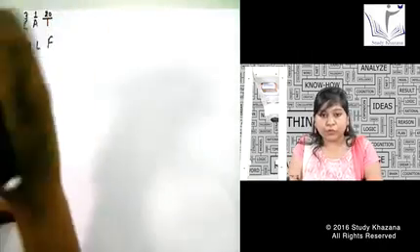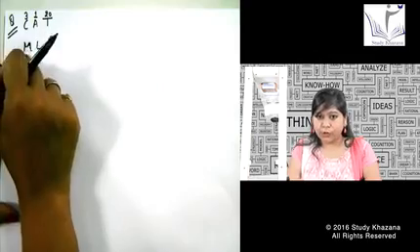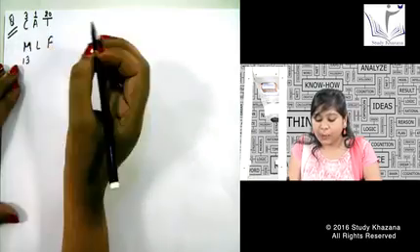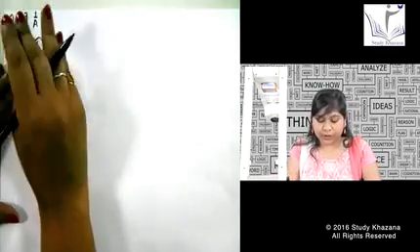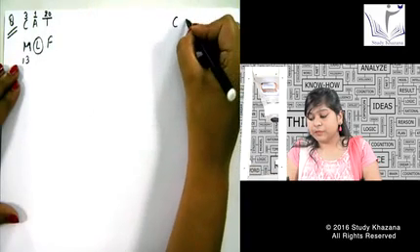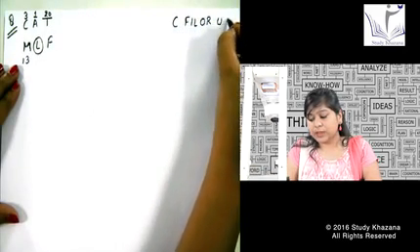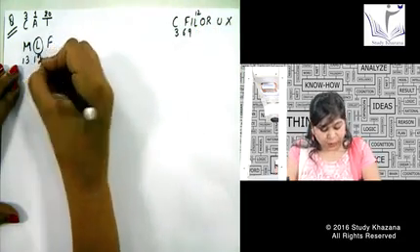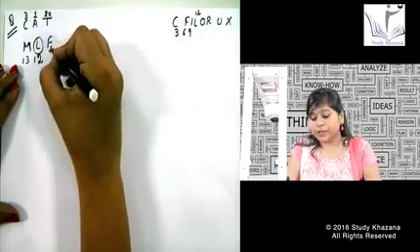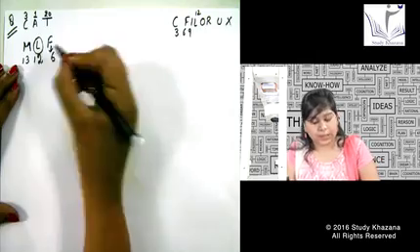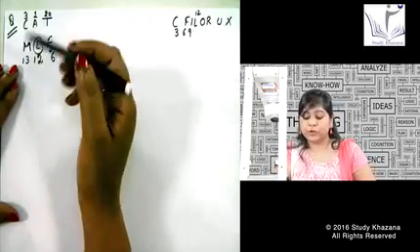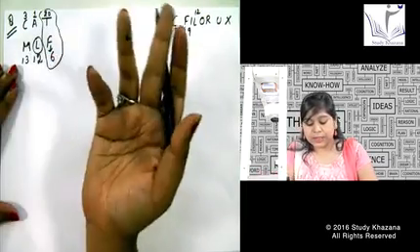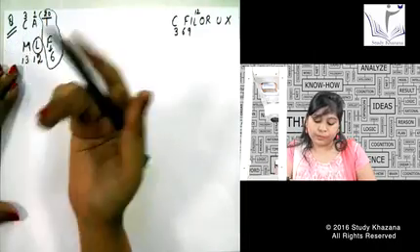Okay. M also we do not need to see the shortcut because M, I told you, is half of Z, that is 26 half. That is number 13. For alphabet L I need to see the shortcut, and the shortcut was C filler UX. So this is 3, 6, 9 and 12. Now I got the number 12 for L. For F I can find out the alphabet from here itself. This is number 6. Now try to find out the pattern because this last alphabet pattern is a little bit confusing for all of you. But first let us find out the pattern between C and M.